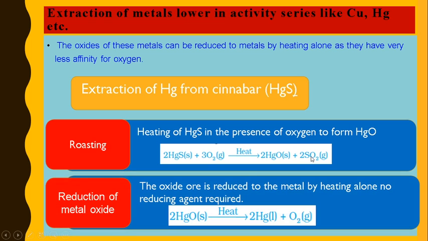In the next process, you can see that here we are not using any reducing agent, like in the earlier case where we used carbon and aluminium for reduction. Here, by heating this oxide alone, we get mercury metal, and oxygen gas is removed.